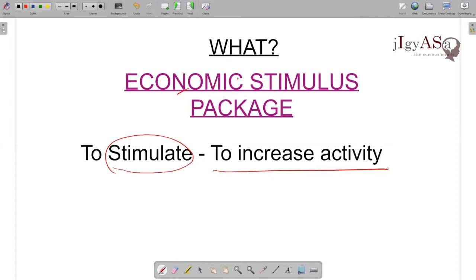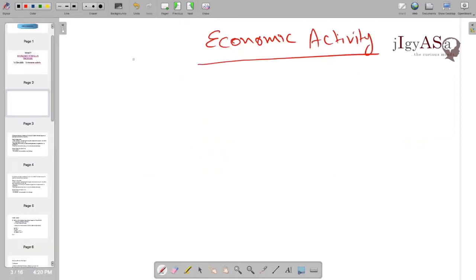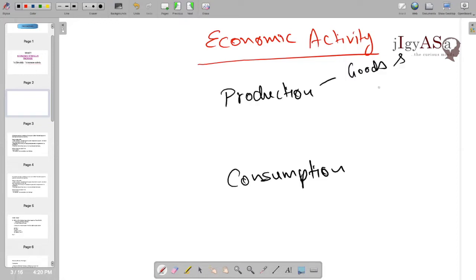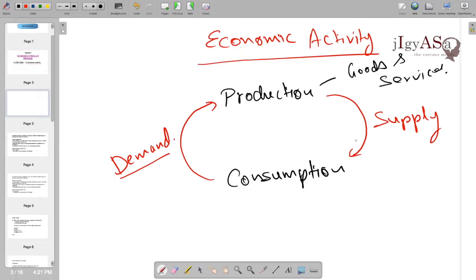Now, what is this economic activity? We need to understand this from the very basic. Economic activity is basically the dynamic relationship between two basic processes, that is production and consumption. Production of goods and services. These two processes of production and consumption are linked through supply and demand, and this transaction takes place through money. So this is the complete economy.